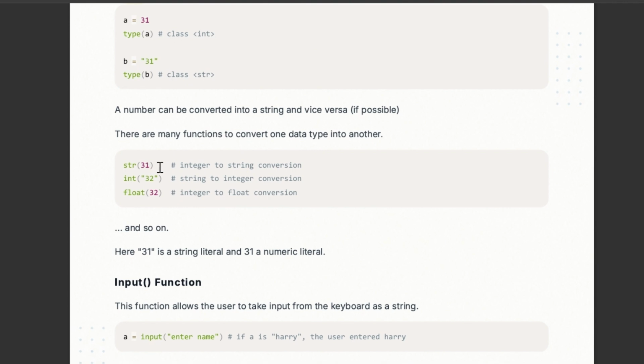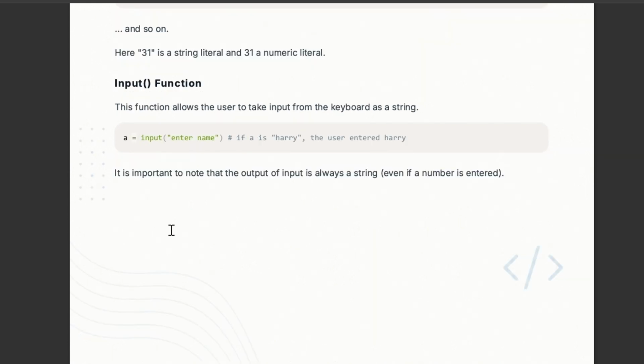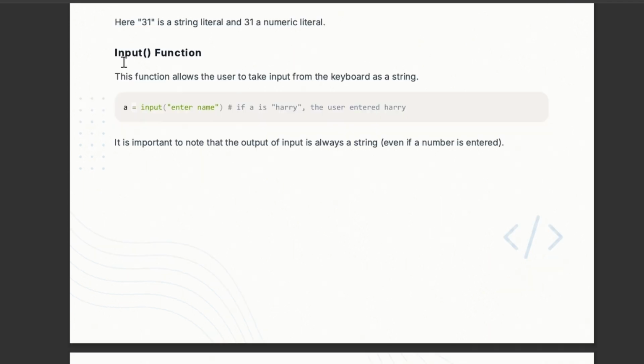To convert this string into an integer, what will we do? Int, like float, and so on. Now the input function. By this we can take input from the user, like variable a, and this is the syntax. We always get input in a string. If we want integer input, then we have to typecast it like this: we have to write int in front of this.